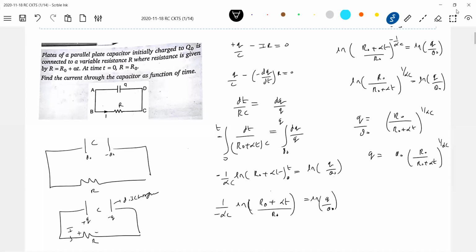This you differentiate with respect to time. Again, the same: what is I? I is minus dq by dt. Differentiating this with respect to time, I'll get the expression for current. Any other variation you may bring. I think it's all about mathematics. You should only be aware of writing KVL and that I is equal to minus dq by dt. The rest is all mathematics. And be careful with the limits. At t equals 0, what is the charge initially? That one.